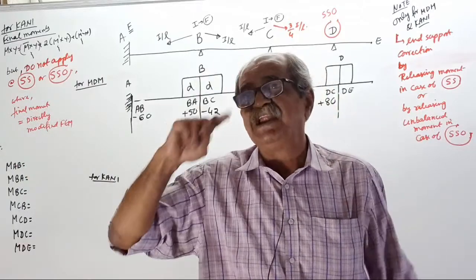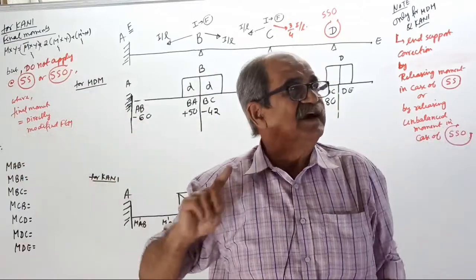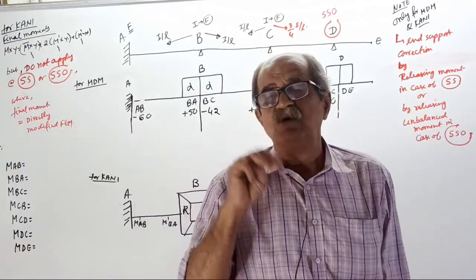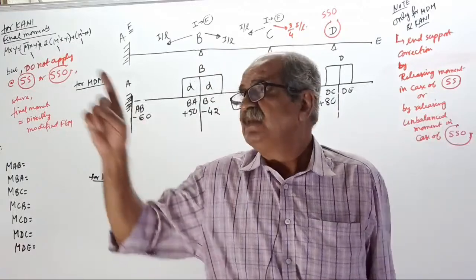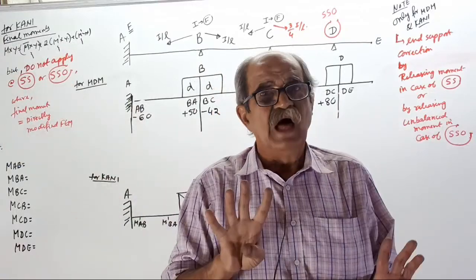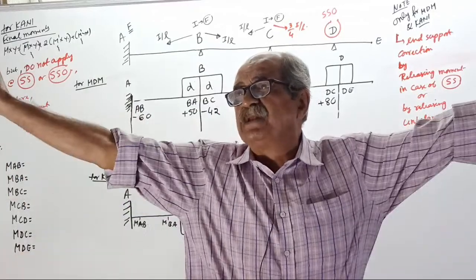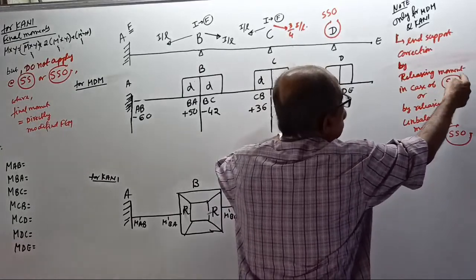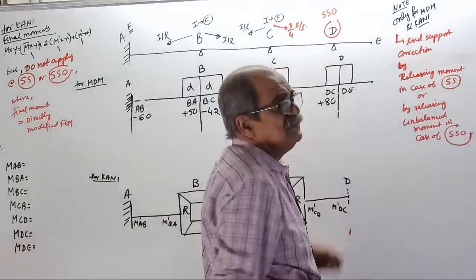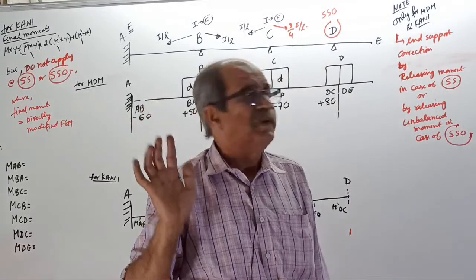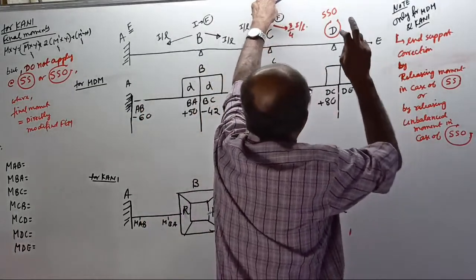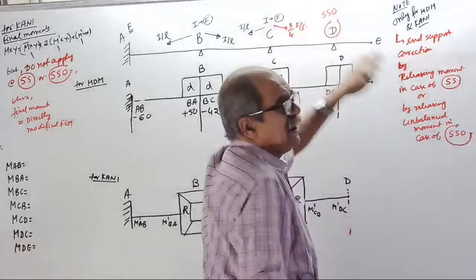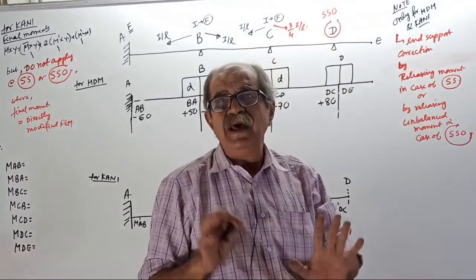Sorry. First question is both sides fixed. Second question, that side fixed, this side simple support. Third question, this side fixed, that side simple support. Last question, both simple support. I told you, if simple support, you go for round off this way. You should refer to this, which I told you last time. And in case the simple support has got an overhang, you round off this way. Remember, this is a crude method, but a very effective method.